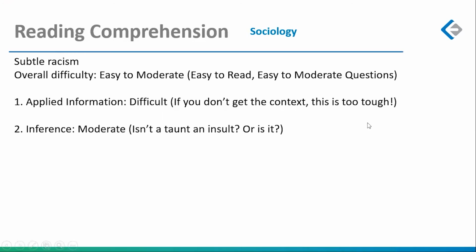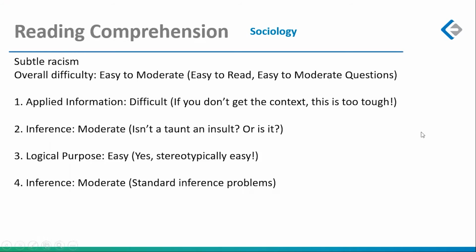First passage, very easy to read, extremely easy to read. Why? Because it was taken from a newspaper article. Yes, it's a newspaper article. You'll be able to Google it. Subtle racism. Very easy to read, easy to moderate questions. Why do I call them moderate?